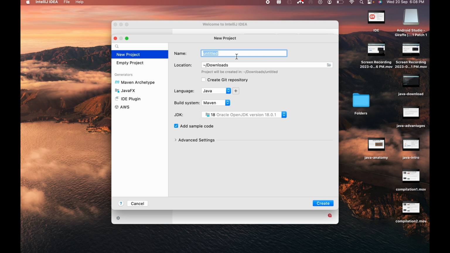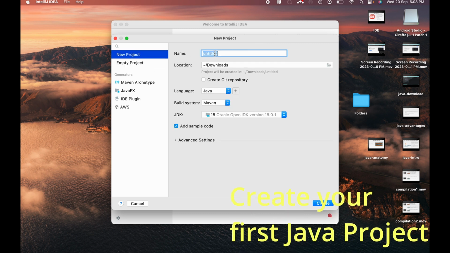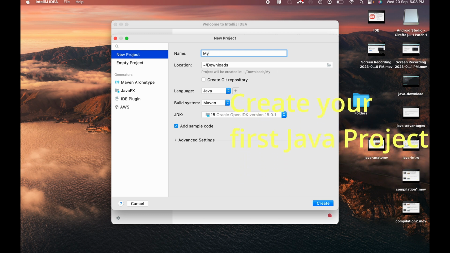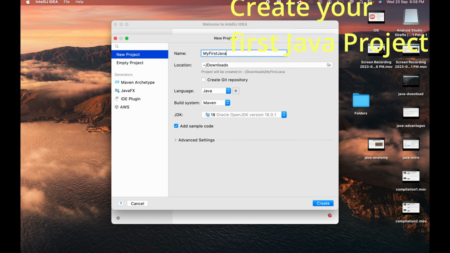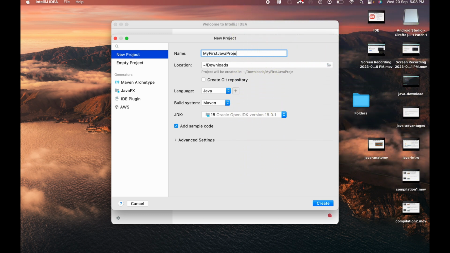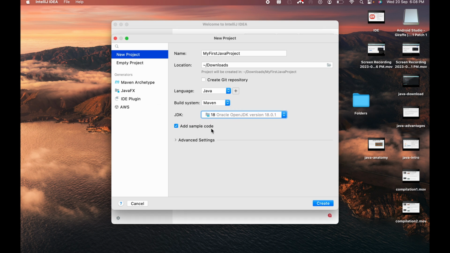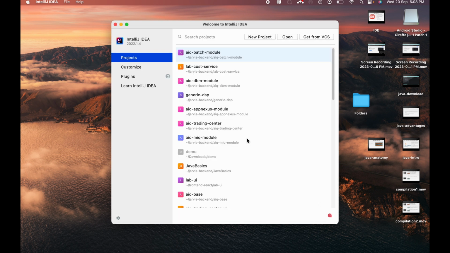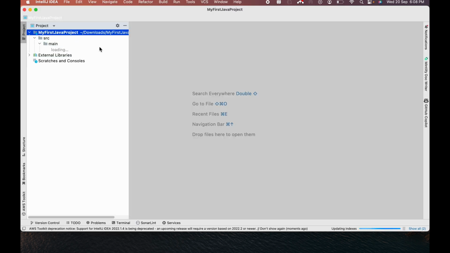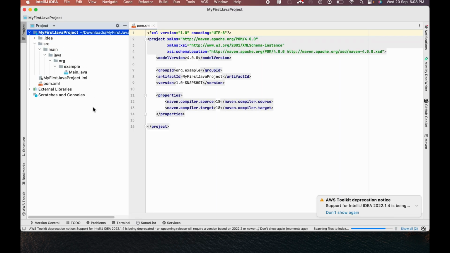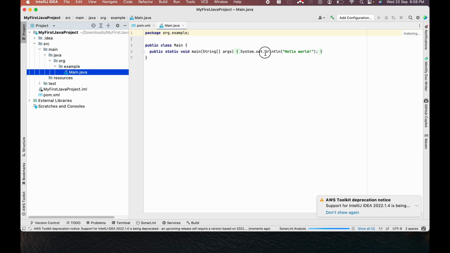Create a new project, and here we can type the name of the project, like my first Java project, and set the language as Java, build system as Maven, and set the JDK version. We are using 18, and click on create. This will create a basic Java project for us.